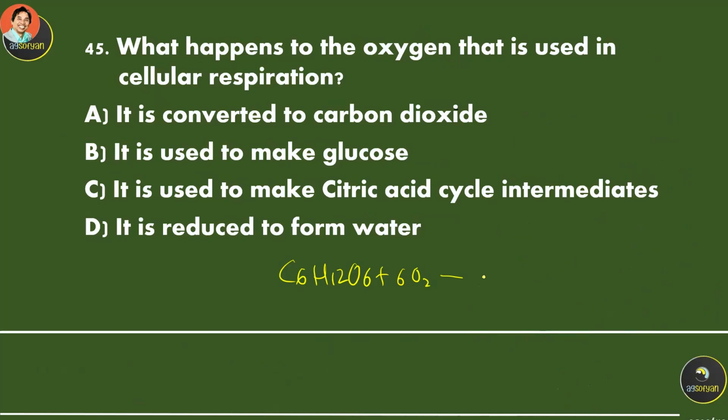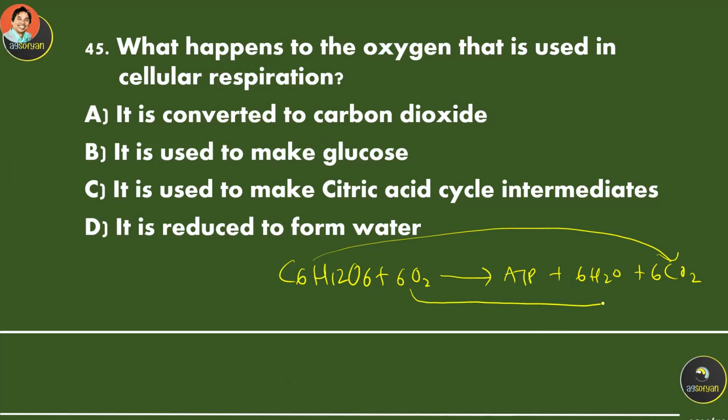Oxygen over here produces ATP plus 6 water plus 6 carbon dioxide. So this is the one that will go here. Oxygen is the one that will be reduced into water.